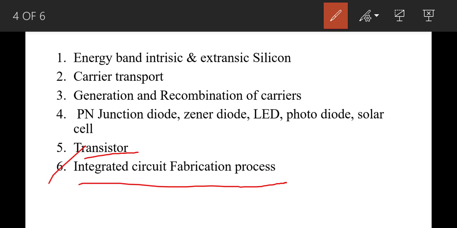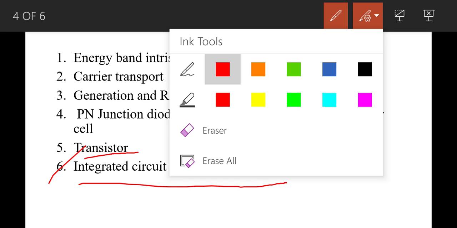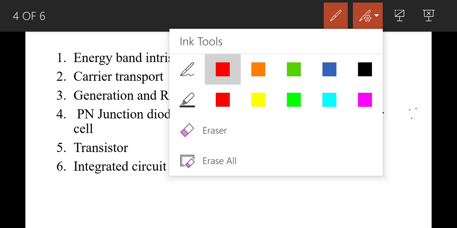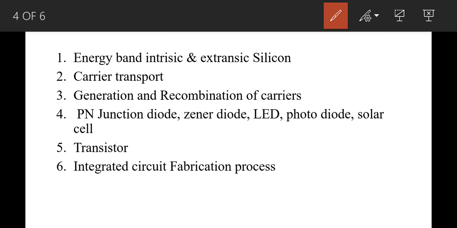what the process of IC fabrication is, how it works, how it is fabricated, how the internal connections are made. We see this in this lecture on the integrated circuit fabrication process. These are the series of lectures we cover in this topic. So next, we go to the next slide.